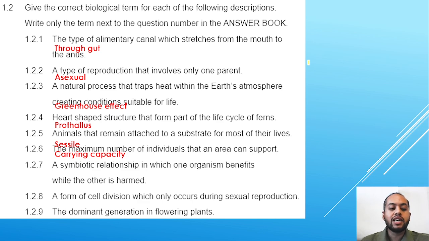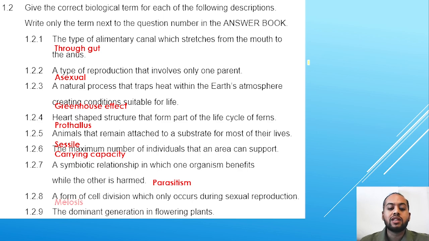A symbiotic relationship in which one organism benefits while the other one is harmed. Remember, there are three symbiotic relationships: mutualism, commensalism, parasitism. The one where one benefits and the other one is harmed is regarded as parasitism. A form of cell division which only occurs during sexual reproduction. There's two types of cell division: mitosis and meiosis.